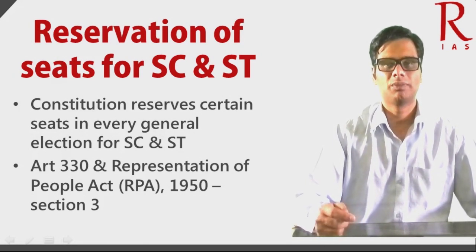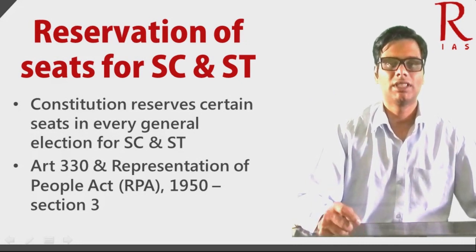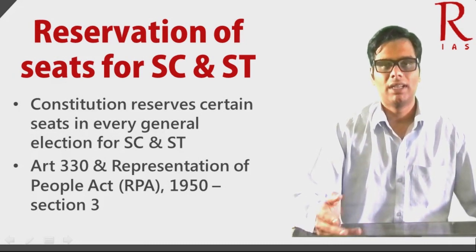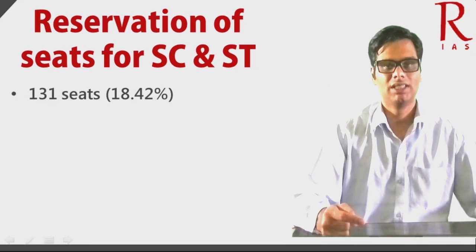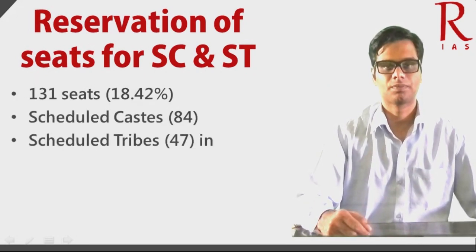The reservation is made in line with the provisions of Article 330 and the Representation of People Act of 1950. A total of 131 seats are reserved for the representatives of scheduled castes and scheduled tribes, as we saw in the split of 84 and 47.